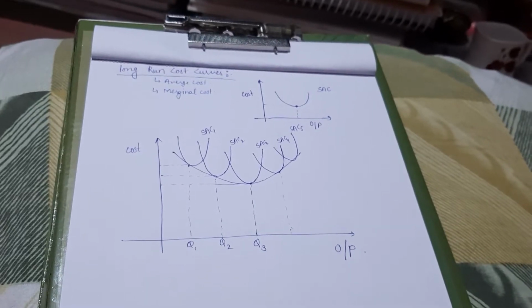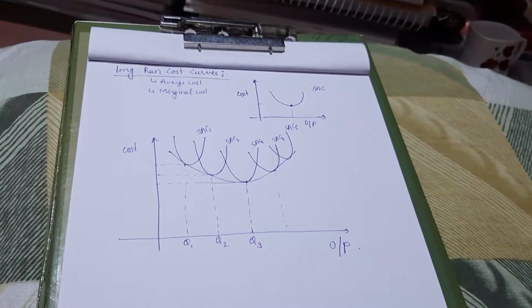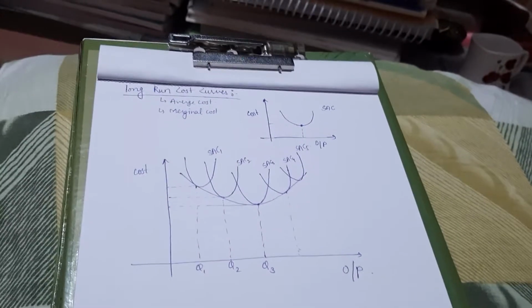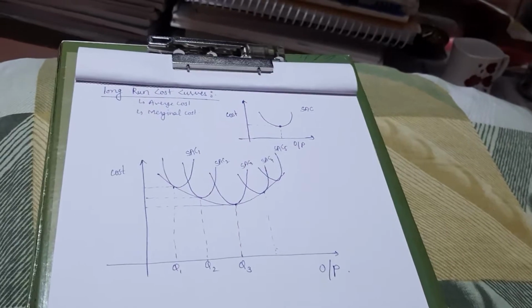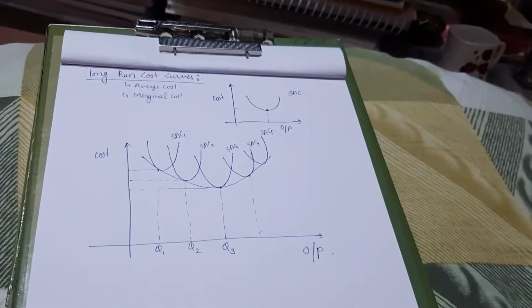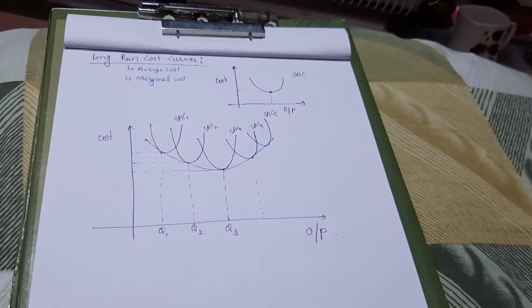We start a new topic of economics known as the long run cost curve. Basically, the first question that arises is: what is long run cost? What is long run production? We studied this bit by bit, starting with short run production.